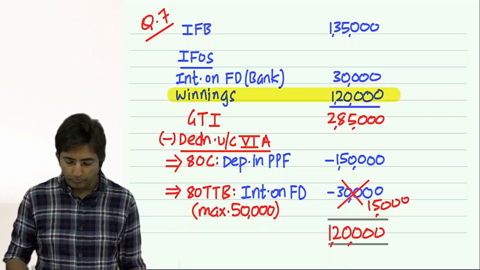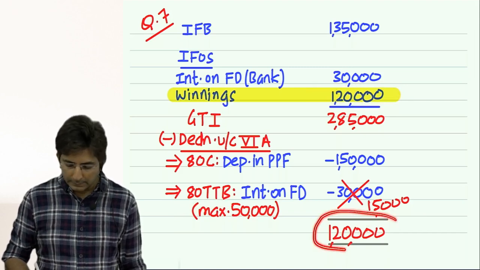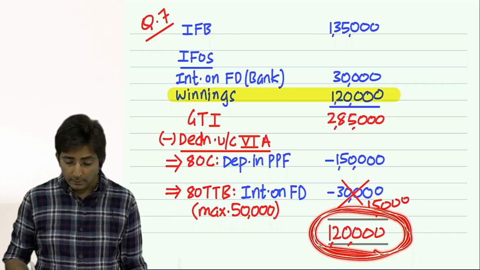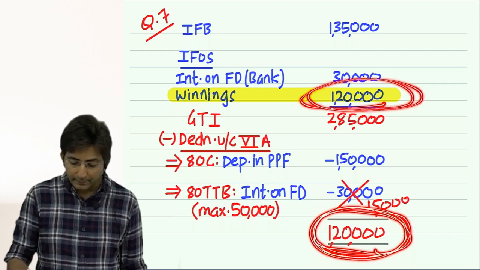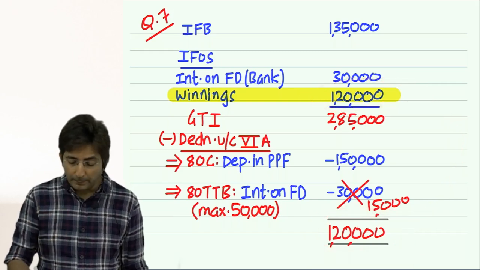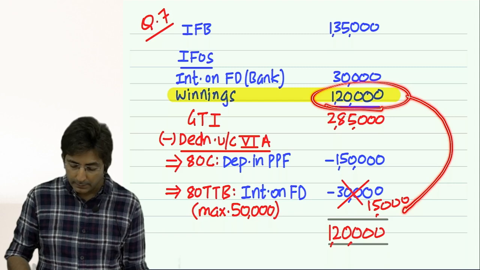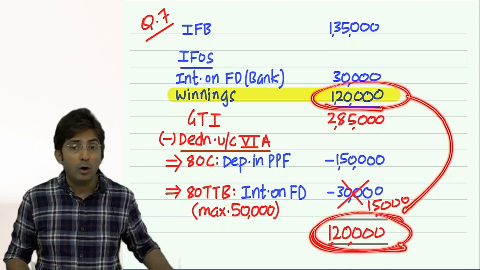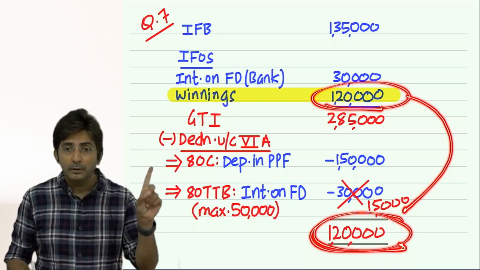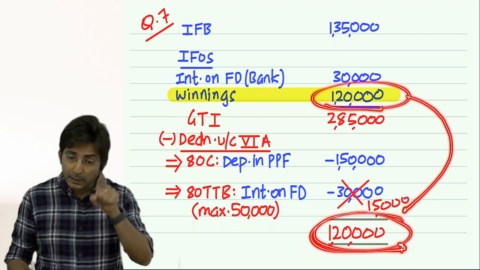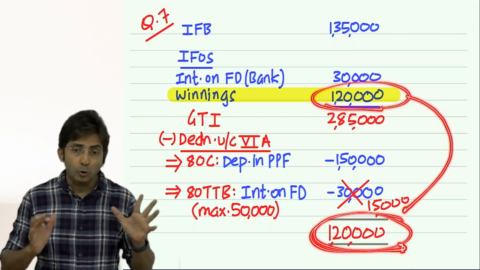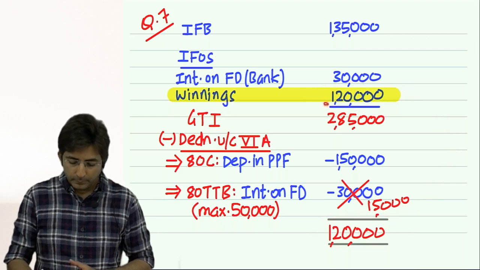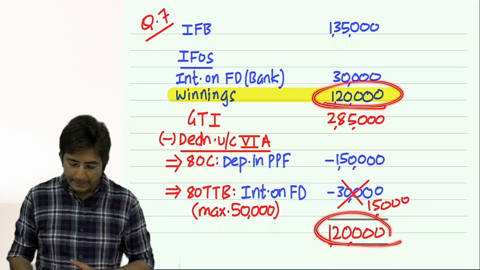Otherwise, tell me, if you take 30,000, this answer will become less. And this is winnings only. Eventually, whatever the winnings answer was, it came in the final answer, because the government will not allow you to touch the winnings amount. Not even a single rupee should be cut from that. It should remain gross only. So 120 gross should remain as it is.